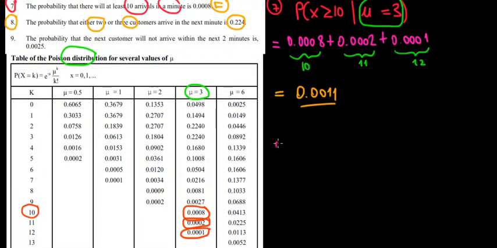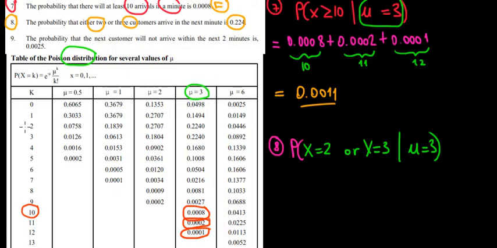Let's write it over here in question 8. We're looking for the probability that our observations, our arrivals, are going to be either 2 or 3, given that the mean is 3 customers per minute. So in other words, we're looking for the following cell. When the mean is equal to 3, we need either 2 observations, so this probability over here, or 3 observations, which is the probability below it, and we can see that they're both 0.224.